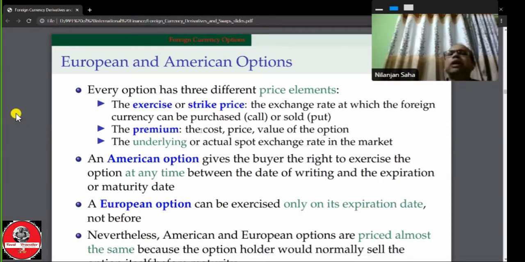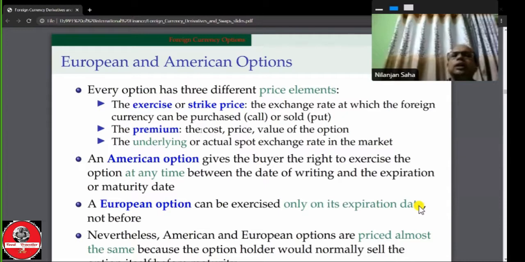In our problems, we will frequently use the strike price. Strike price means the contractual price at which the option will be exercised, whether it is a put option or a call option.